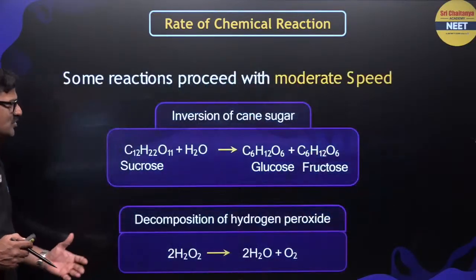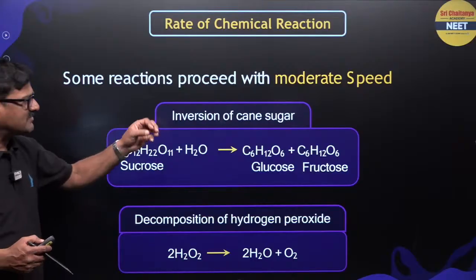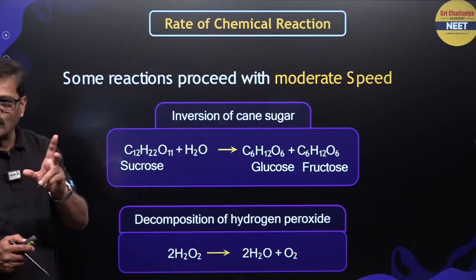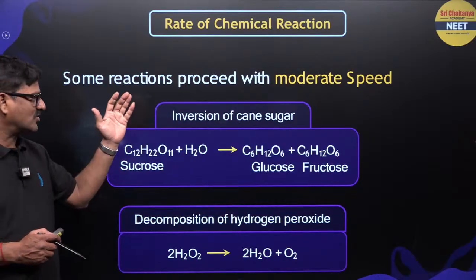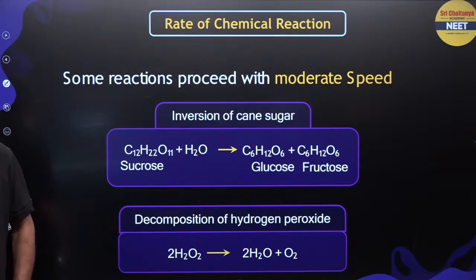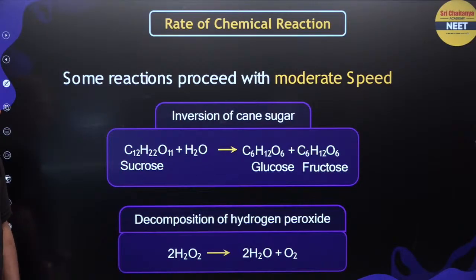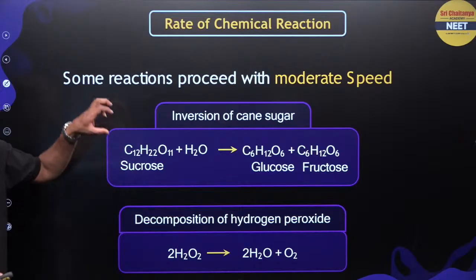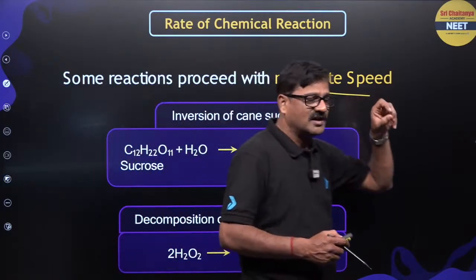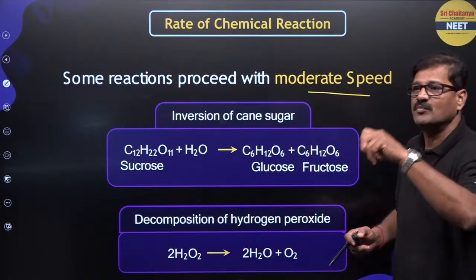Sometimes some reactions proceed in moderate time, so the reaction time is measurable. Examples are ester hydrolysis, hydrolysis of sucrose, decomposition of hydrogen peroxide, and inversion of sugar. Chemical kinetics is applicable for those reactions which take place at a moderate speed.